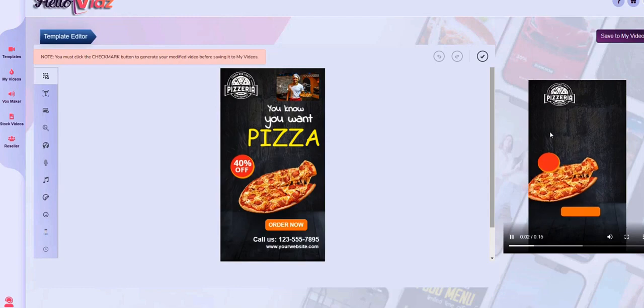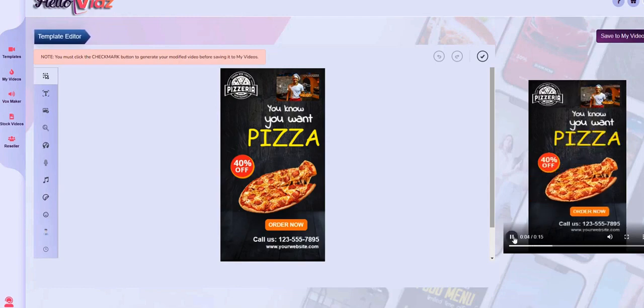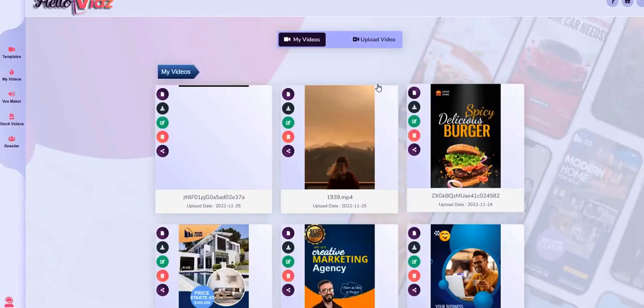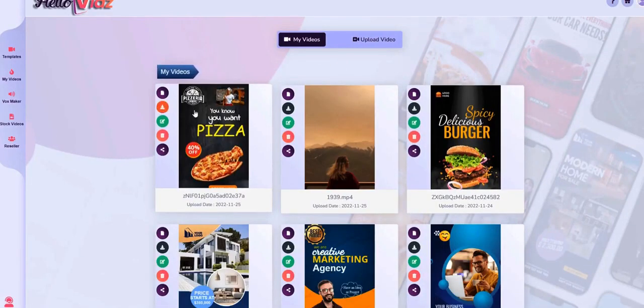And you can see it generated the video with our changes. I'll go ahead and pause that, and then we would just click Save to My Videos. And it saved it to our videos. From here we can view it. We can, of course, download it to our computer.